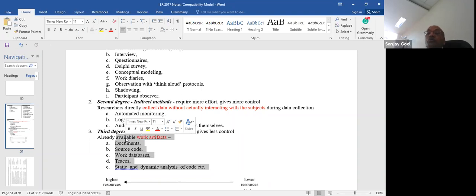So what you do, you study that device, you study whatever that business was doing, you study that software and look at the work artifacts associated with that, and try to conclude your reasons by studying those lot of documents. They may be part of archives.